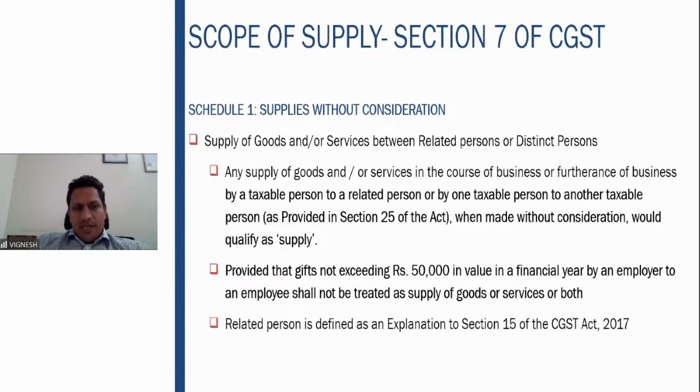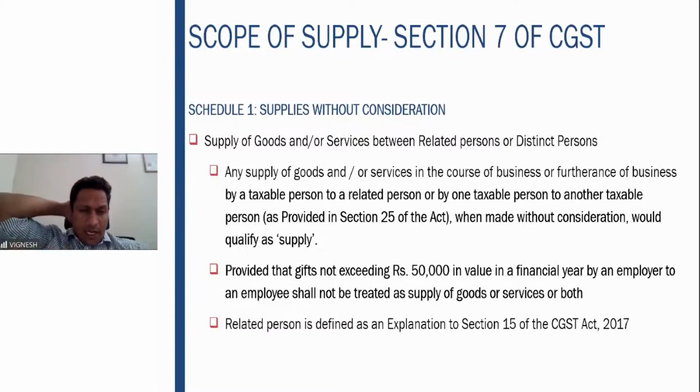So what does it say here? Any supply of goods or services in the course or furtherance of the business by a taxable person to a related person, or by a taxable person to another taxable person as provided in section 25 of the Act, which is nothing but distinct person, 25 registration it refers to, when made without consideration, would qualify as supply. So related persons making transactions between each other, distinct persons making transactions between each other without consideration, will still qualify as supply.